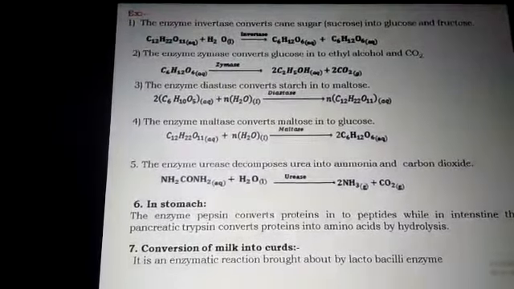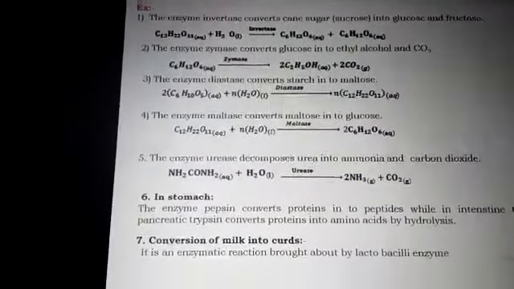Trypsin converts proteins into amino acids by hydrolysis.